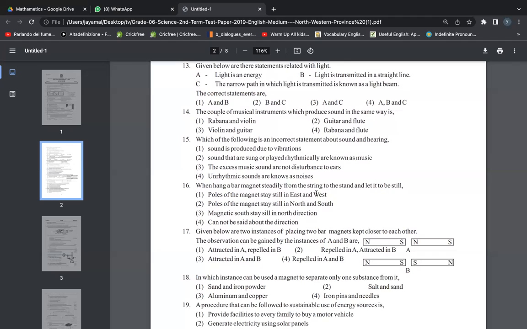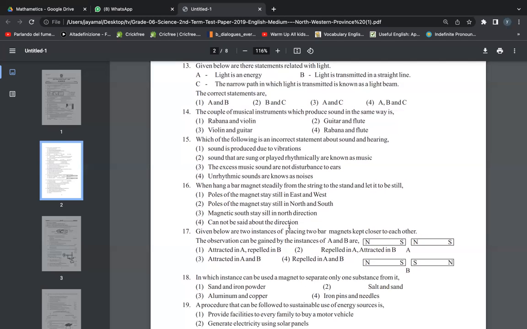Yes, we are not going to talk about east and west when we are referring to a bar magnet. We are talking about north and south, isn't it? We can't take only the north direction. The magnet will move and stay steadily towards north and south both, right? So the answer should be: poles of the magnet stay still in north and south. The north side turns toward the north, the south side turns toward the south. We are not talking about east and west, and we can't take only one direction. Cannot be said about the direction.